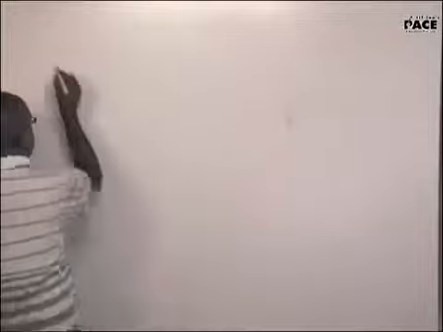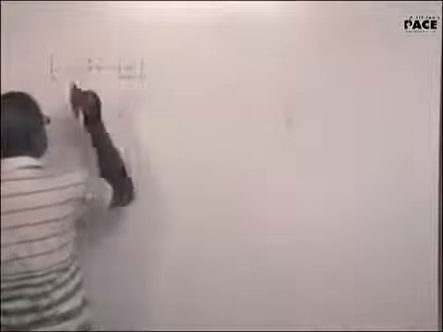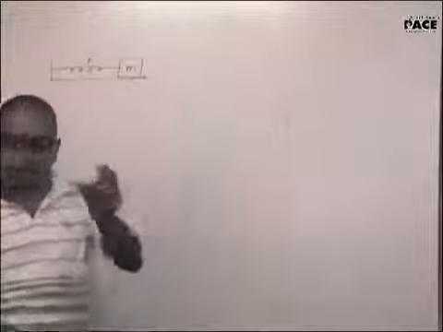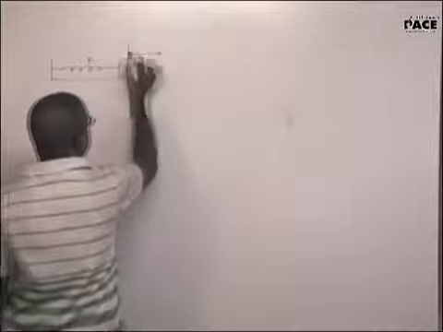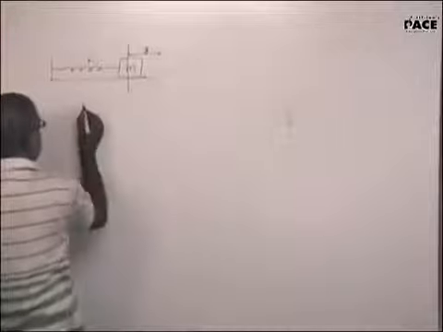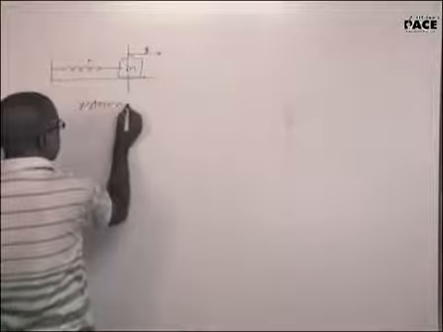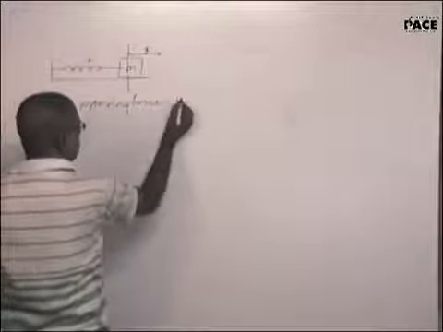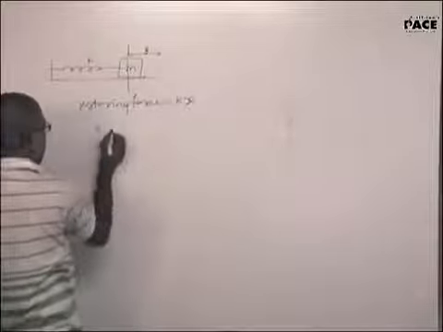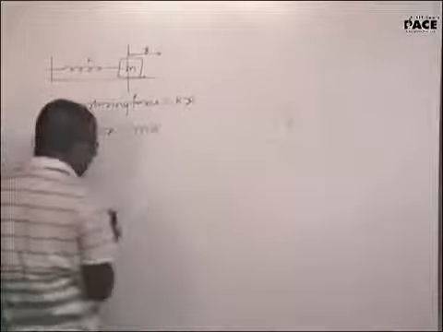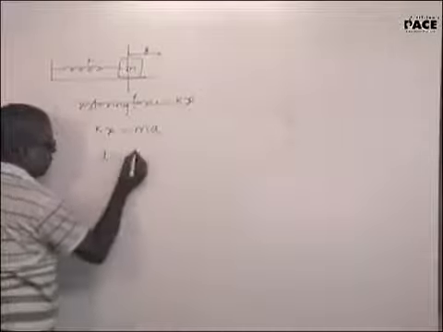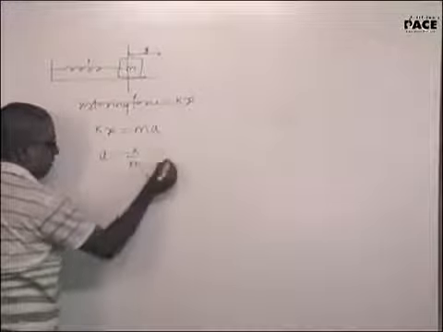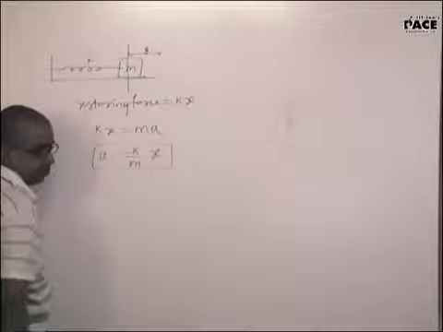Consider a spring mass system. This is K. Suppose I displace it by a distance of x and I release it. What will be the restoring force acting on it? Kx. Can I call Kx equal to mass into acceleration? So a is equal to minus K by M into x. Do you all agree with that?